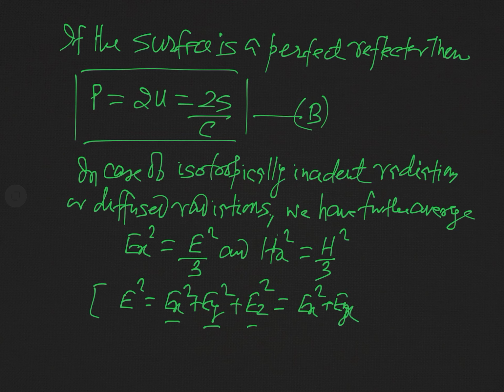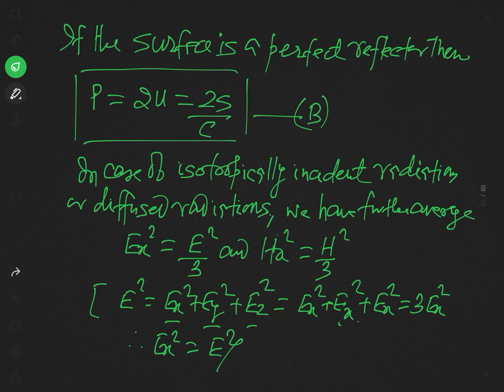On average, Ex square, Ey square and Ez square are all Ex square, so the sum is 3Ex square, and we can write Ex square is equal to E square by 3. So in case of diffuse radiation, Ex square is equal to E square by 3, and likewise Hx square is equal to H square by 3.